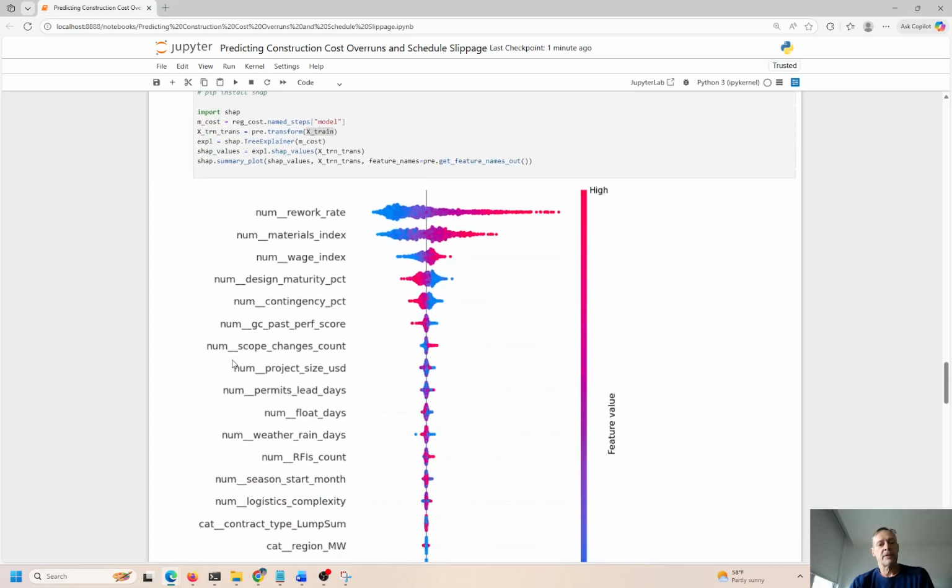So we're trying to determine which features of all the features in the entire data frame are most likely to take this thing off course. How could we most likely drive into a ditch, or get thrown off of the normal schedule? Things get disrupted or we get distracted. We have budget overruns and it takes longer to finish this project than we anticipated. So the number one feature that we have to be most concerned about is the rework rate.